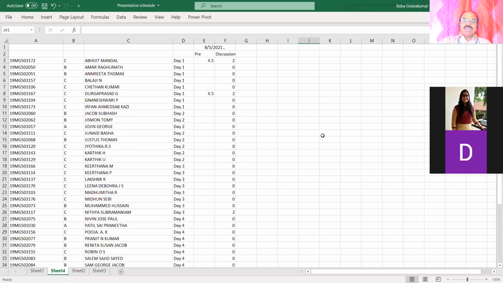Some of them have not presented. I mentioned NP for those who did not present. Balaji is missing. Chetan not presented. Gyaneshwari not presented but permitted. Irfan had permission, a valid reason. Okay, so this is your scoring.